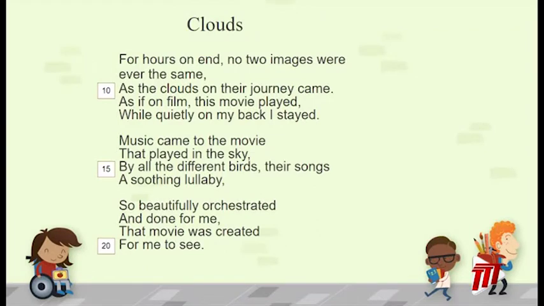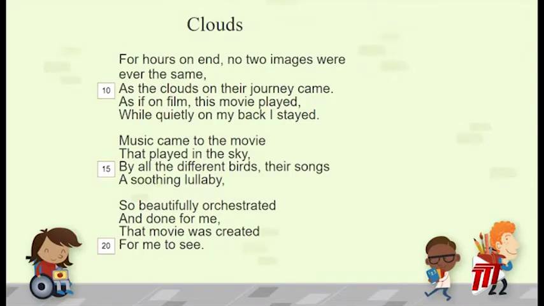For hours on end, no 2 images were ever the same as the clouds on their journey came. As if on film, this movie played, while quietly on my back I stayed. Music came to the movie that played in the sky by all the different birds, their songs a soothing lullaby. So beautifully orchestrated and done for me, that movie was crafted for me to see.